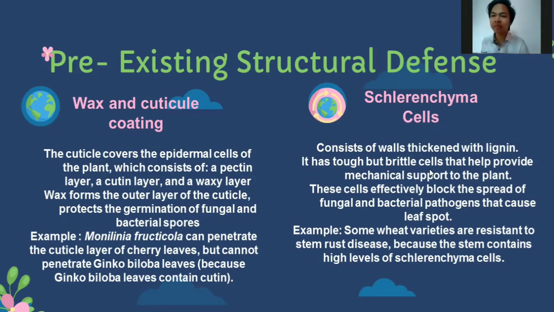They are tough but brittle cells that help provide mechanical support to the plant. These cells effectively block the spread of fungal and bacterial pathogens that cause leaf spot. Example, some wheat varieties are resistant to stem rust disease because the stem contains a high level of sclerenchyma cells.